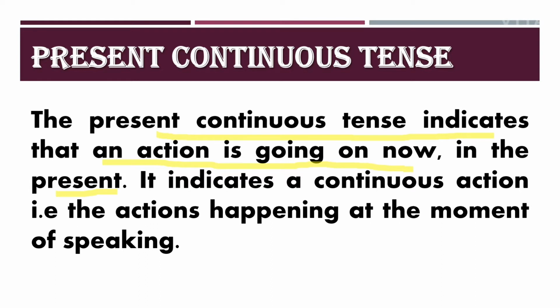Here also the action is going on. So students, present continuous tense indicates an action that is going on in the present. Means when you are speaking, the action is happening at that moment or time. Clear? So this is the very purpose of present continuous tense.